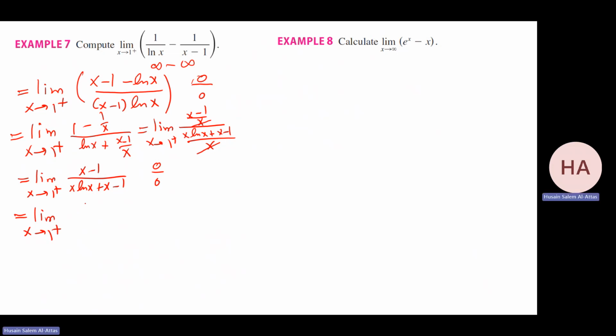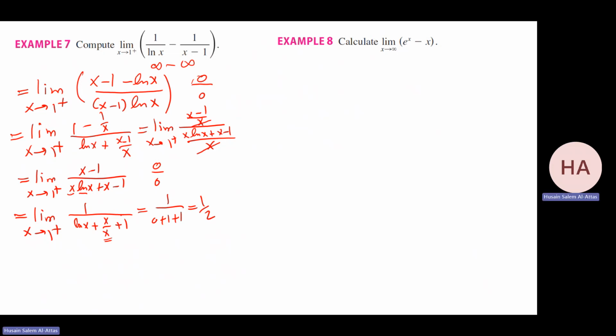Here I have what? 1. Product rule. The derivative of x is 1. So I have ln x plus x over x, which is 1, plus 1. Okay, substitute. We're getting what? This is 1, so I have 1 over ln 1, 1 over 0, plus 1 plus 1. That will be what? Half. So that will be the limit.